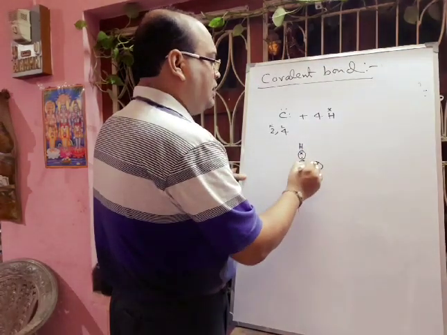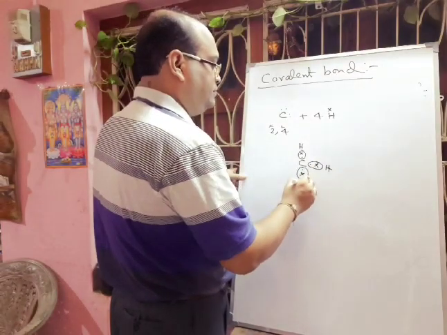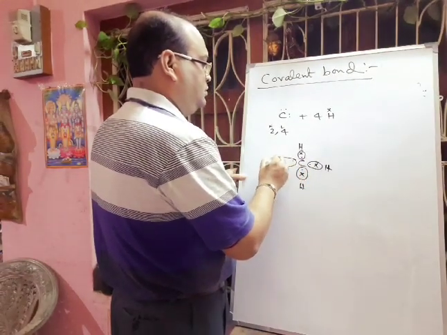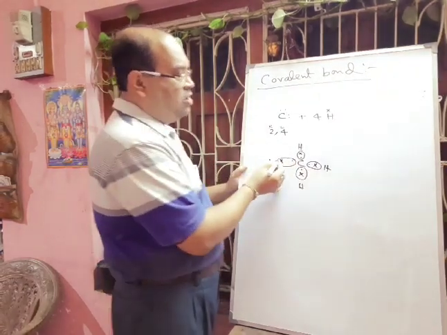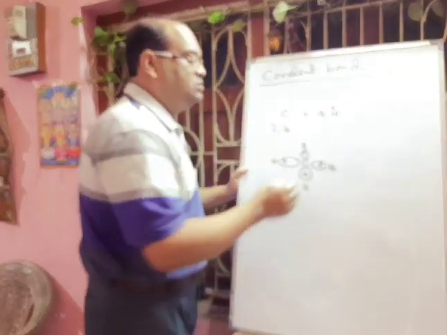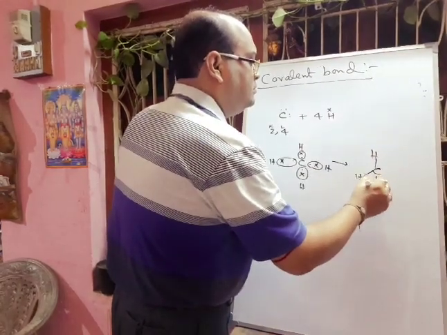In this way 4 carbon-hydrogen bonds will be formed. Hydrogen's electrons are represented by cross and carbon's electrons are represented by dots. So in this way they will form this methane molecule.